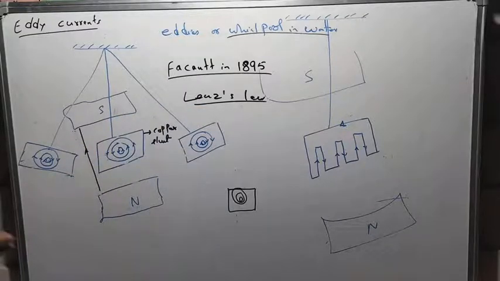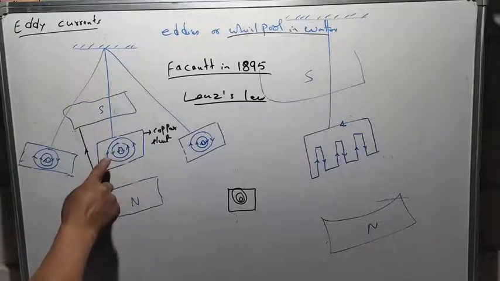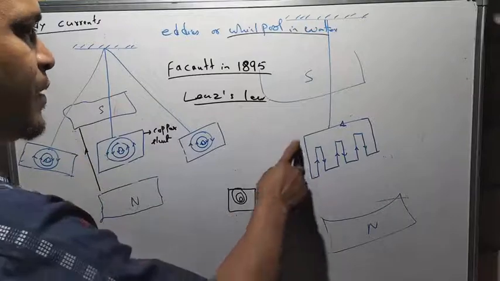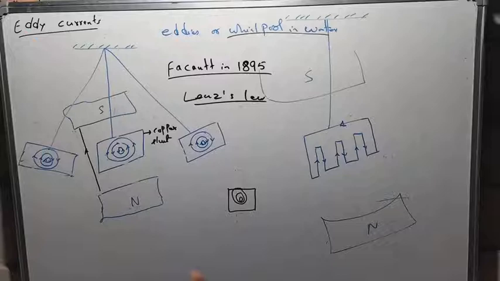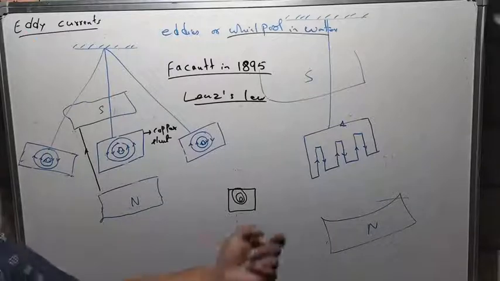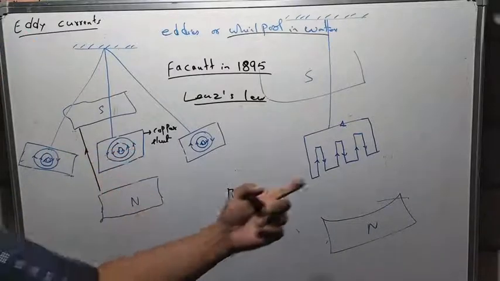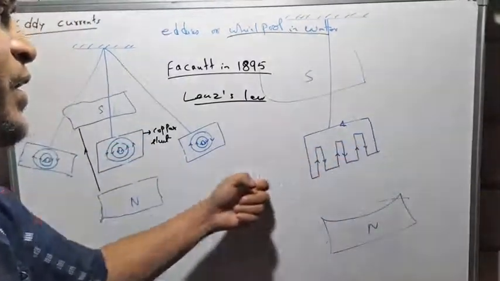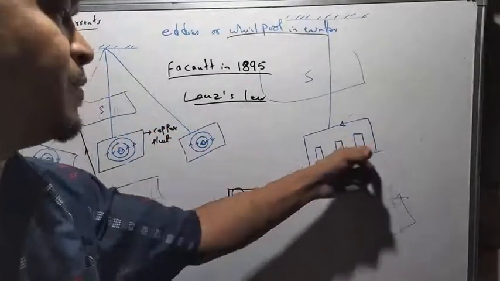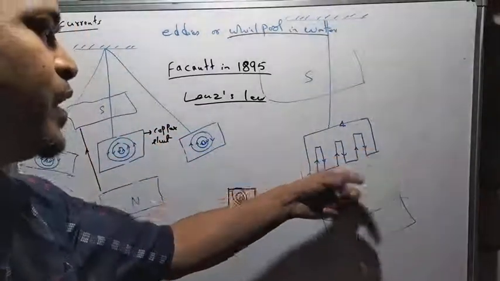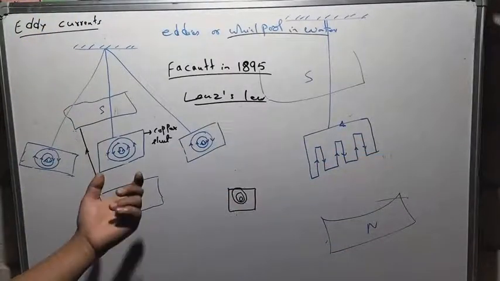Now, another experiment which was performed by Foucault in 1895 is this: instead of a solid metallic plate, he took a metallic plate with a slot. These are the slots. But to his surprise, he found that when the same copper sheet with a slot is allowed to oscillate in a magnetic field, this metal plate with a slot oscillates for a longer time as compared to the previous one.